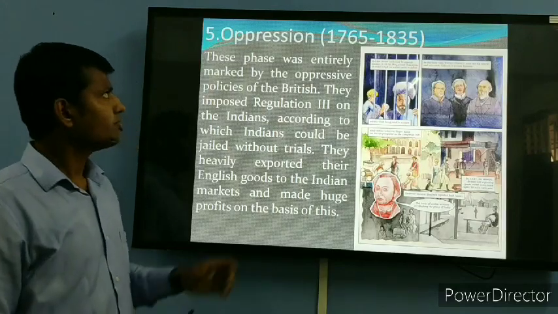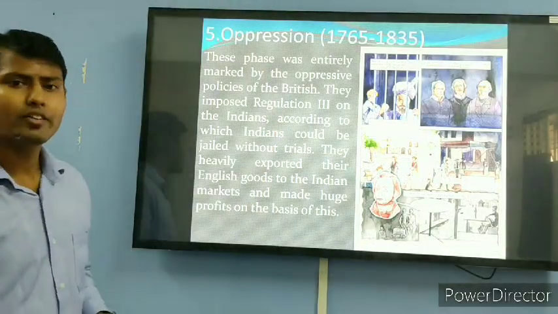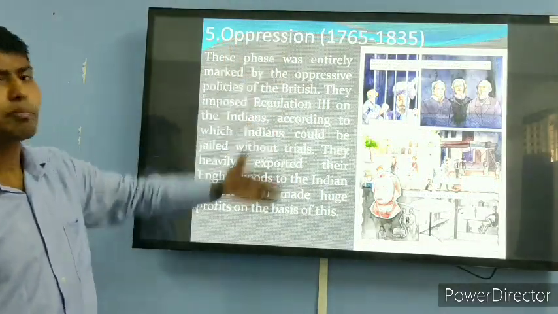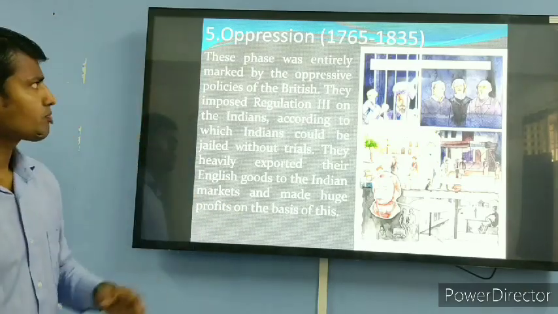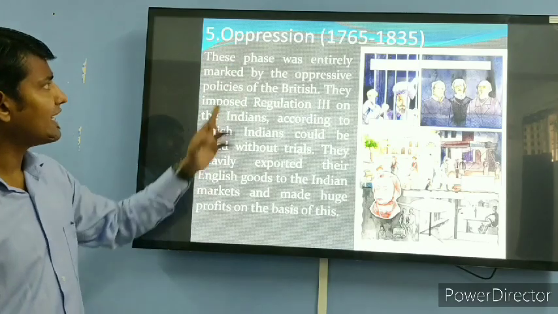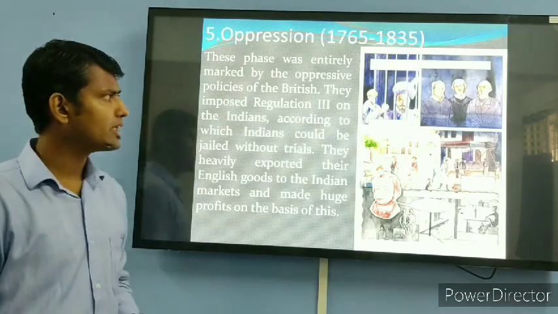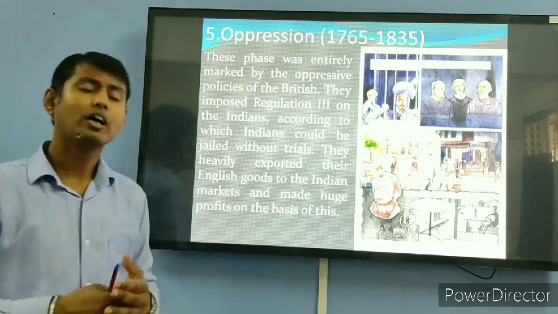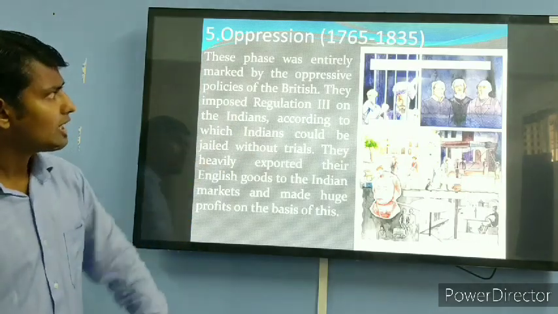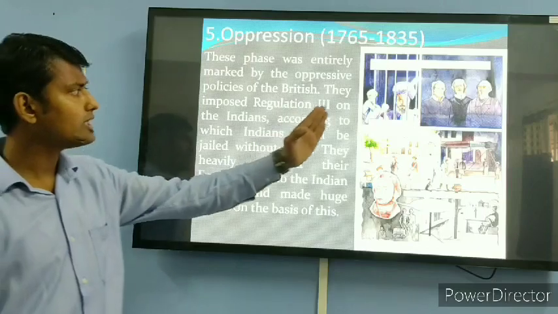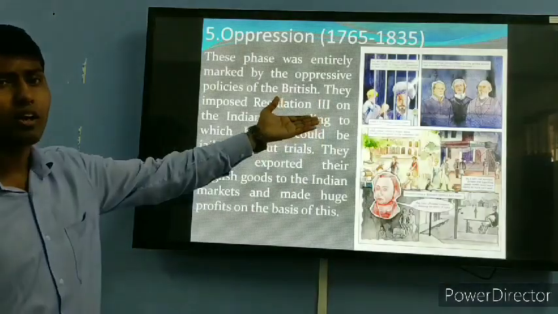Next is oppression, between 1765 and 1835. Oppression means suppression, how they subdued the Indian people. This phase was entirely marked by the oppressive policy of the British. Now they introduced some oppressive policies for the Indians. What are the policies? The first one is that they imposed Regulation 3. That was the law, Regulation 3.